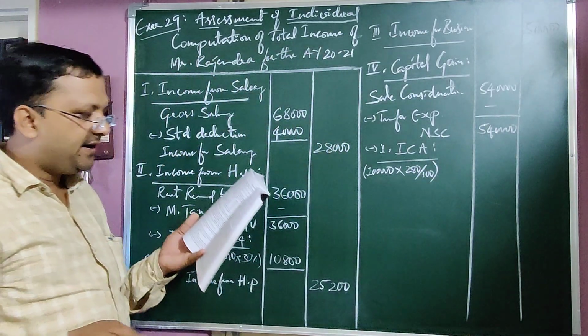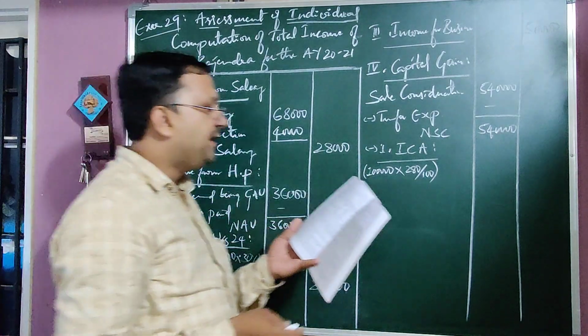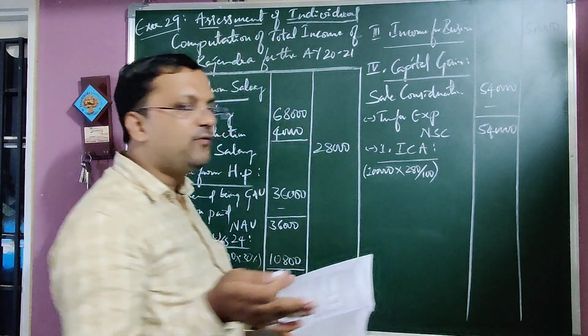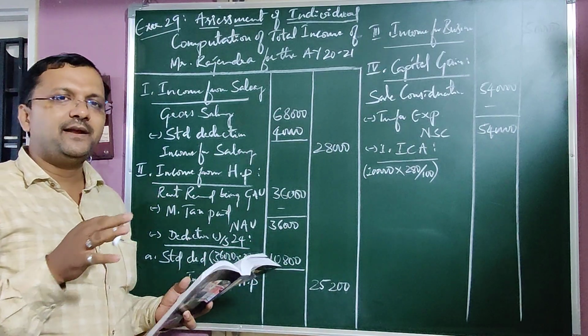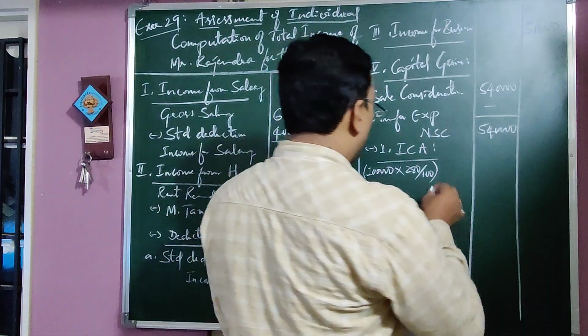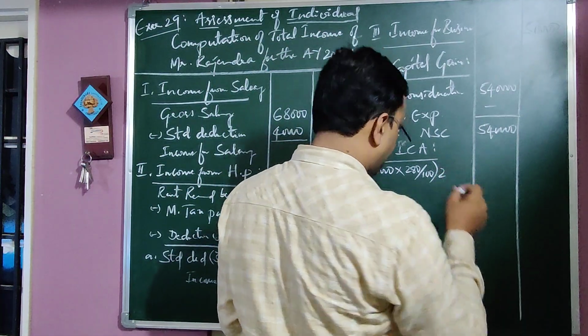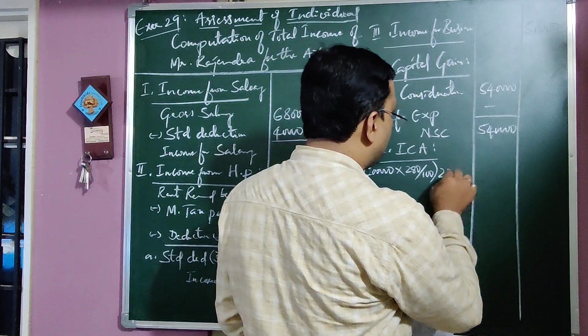If the property was purchased before 2001, when comparing with the fair market value, the indexation rate is 100. Then it comes to rupees 2,80,000.